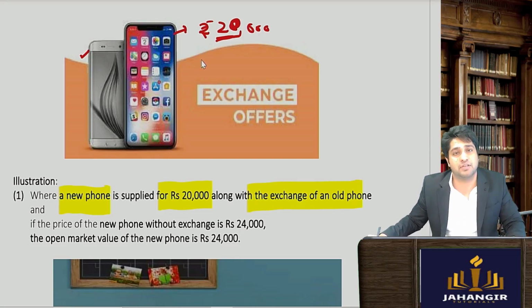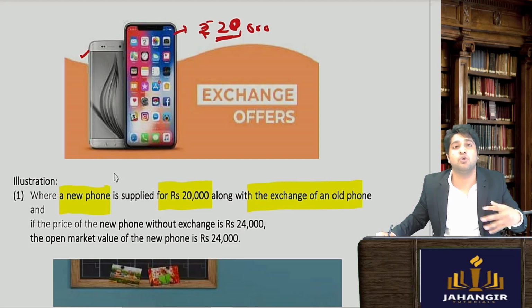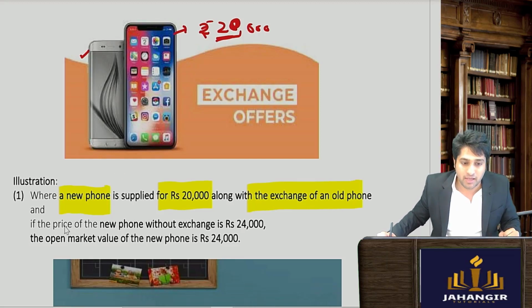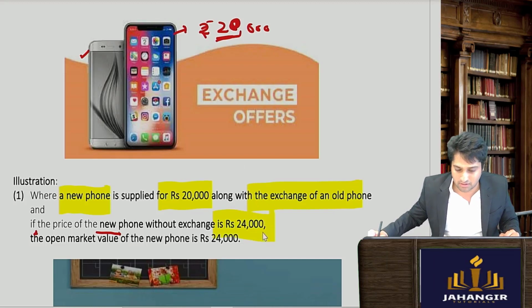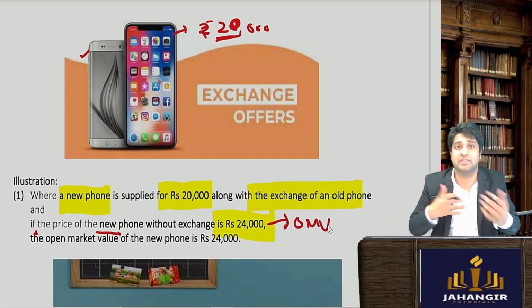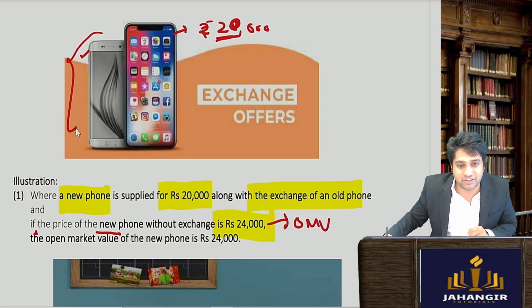So what is the value of supply? What does rule number 27 say? That go as per the open market value first. So let's see if the open market value is available. If the price of the new phone without exchange is 24,000, so that means this is the open market value, the market price of the goods without the exchange. So then do we go to compute this extra consideration?